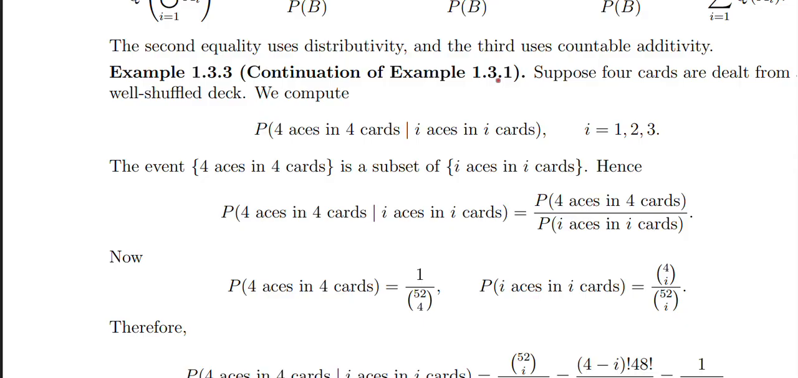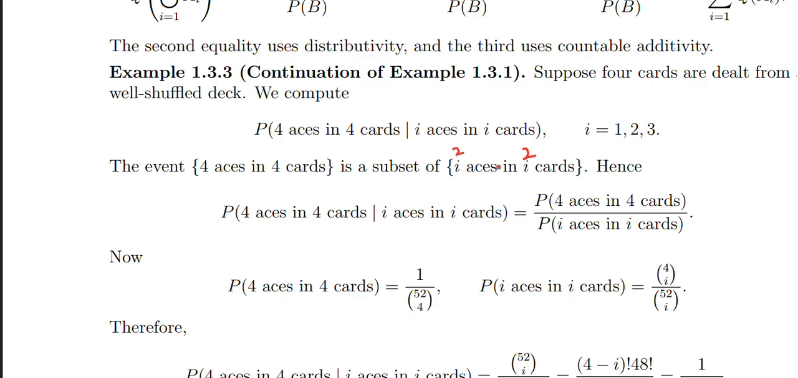Continuation of example. Suppose four cards are dealt from a well shuffled deck. We compute the probability of four aces in four cards, given that i aces in i cards, where i is 1, 2, 3, and so on. The event four aces in four cards is a subset of i aces in i cards. So let me say i is 2. Why is this a subset of this?